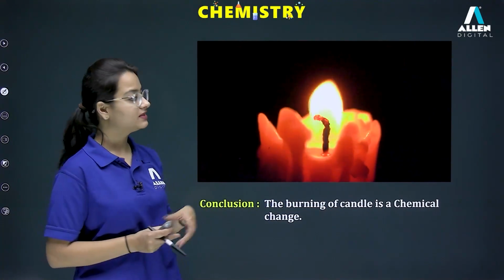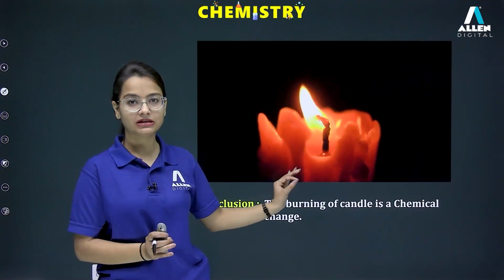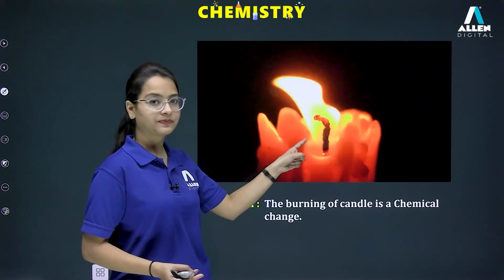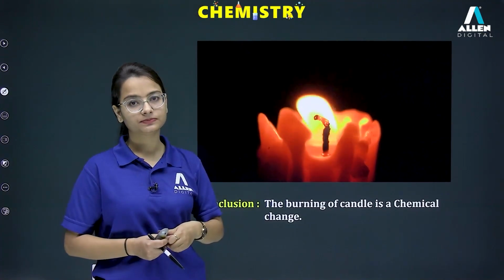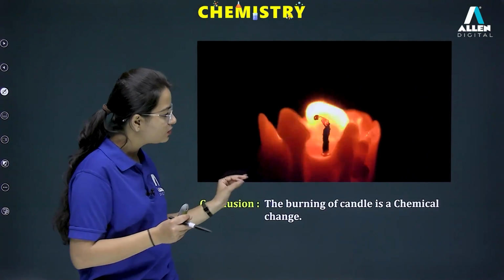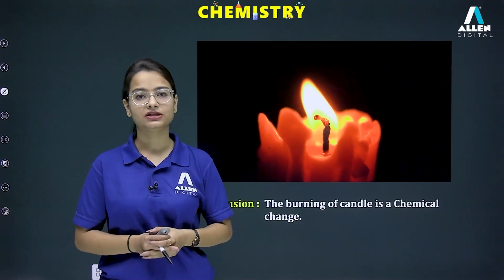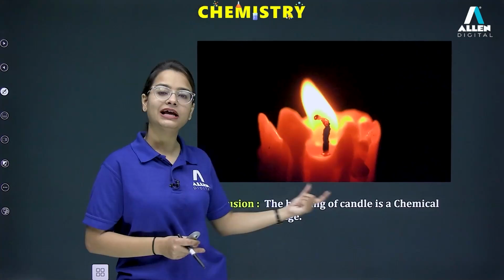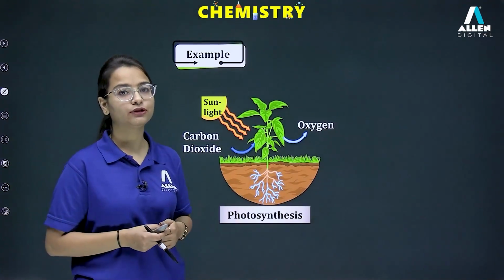Sometimes we have to consider this particular example as physical as well as chemical. You can't say this is purely physical, but yes, we can say this is chemical as well as physical. How? The actual burning is our chemical change. But can you observe that melting of wax is also there? Some amount of wax is used during the burning process and some amount of wax melted. That melting of wax is actually a physical change. Only the state of the wax is changing over here. So yes, we can consider it as a physical as well as chemical change.